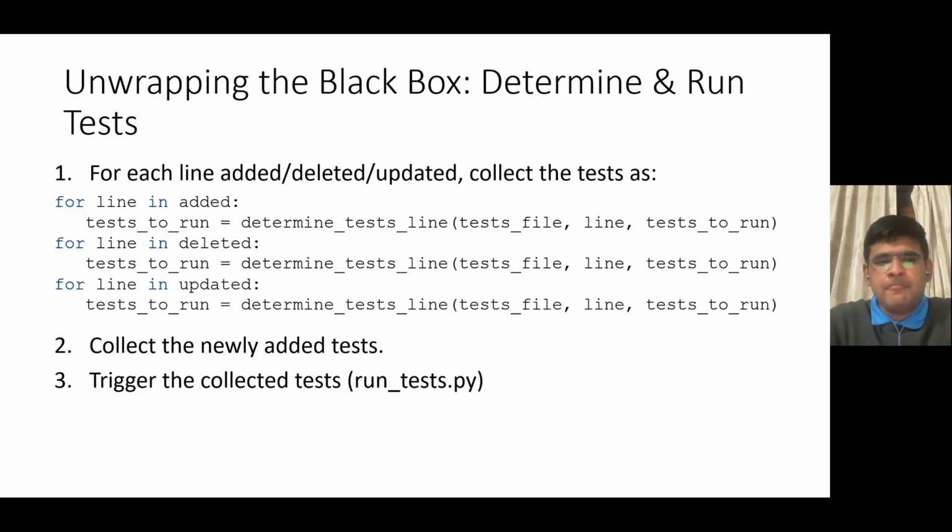So once the mapping has been updated, the determine and run test logic works as shown here. For each line updated, added or deleted, we collect the test corresponding to the line. So if you have changed line numbers 2, 3, and 5, you have maybe added some lines or deleted some lines, I'll collect all of the tests corresponding to that, and then trigger all the collected tests along with the newly added tests in the commit.